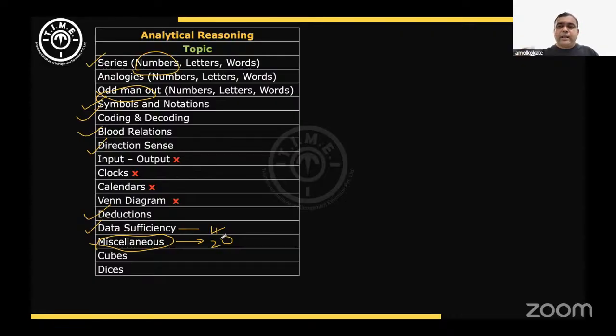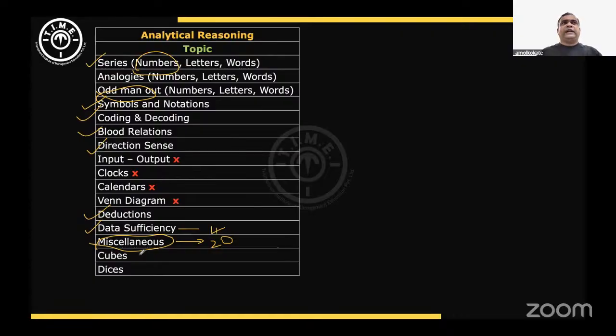If you're a Time student, we take one handout called Miscellaneous. In that handout, a good variety of questions has been covered. All those types of questions appeared in this miscellaneous category. There was one question where a cube or a dice was given, and you had to find which face is opposite to a particular face. That kind of question was asked.